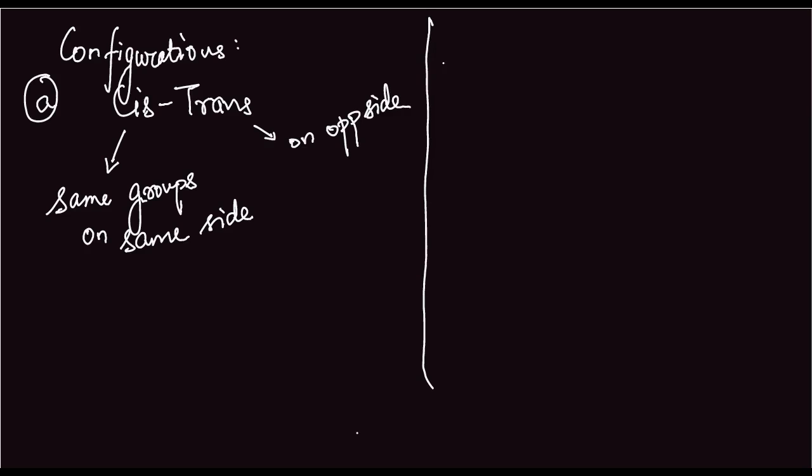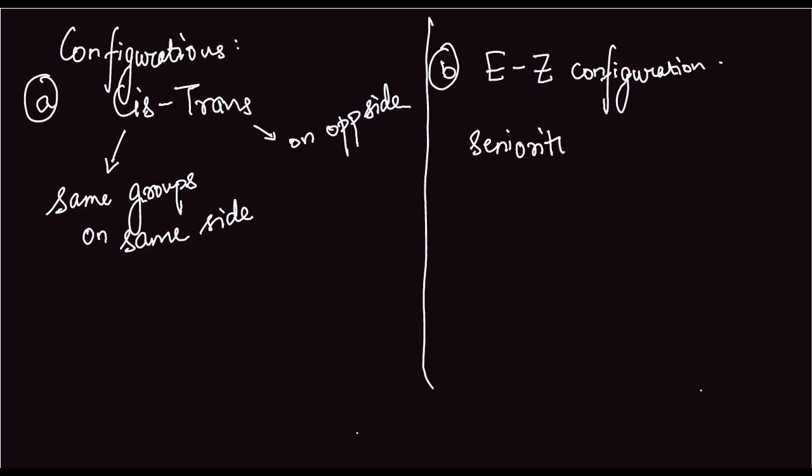Another way of characterizing geometrical isomerism or naming them is the EZ configuration. The EZ configuration, or Cahn-Ingold-Prelog system, basically uses seniority as a way of representing the configuration. So in case of E, senior groups are on opposite sides.